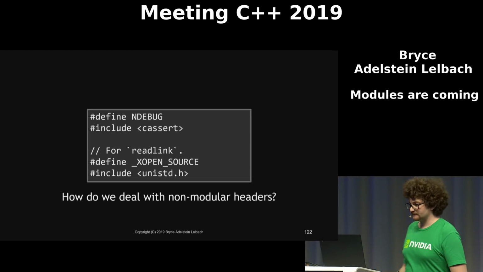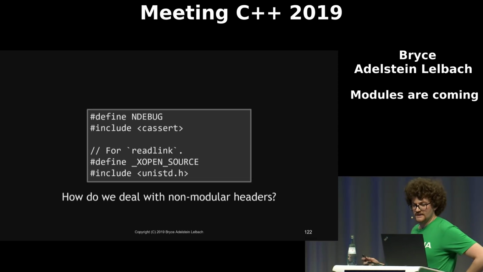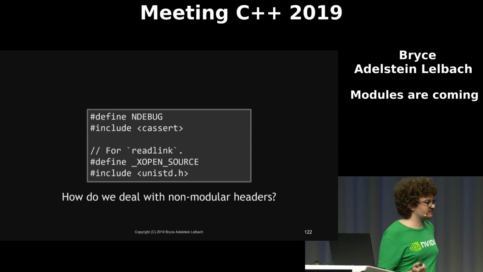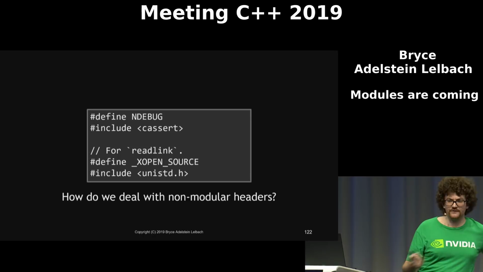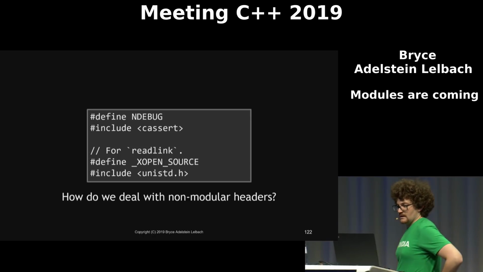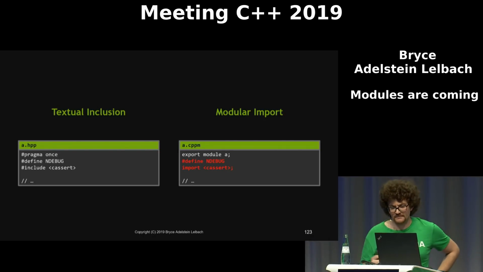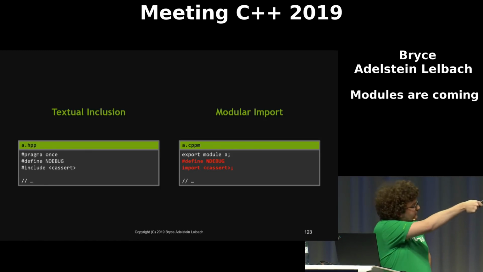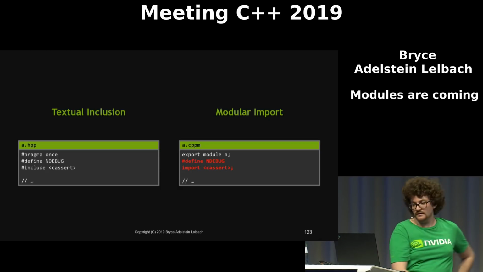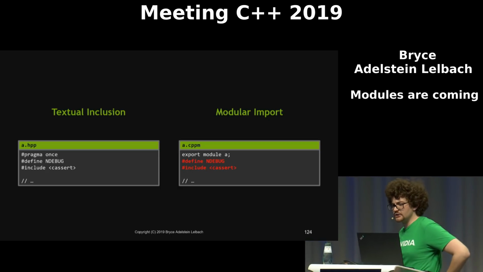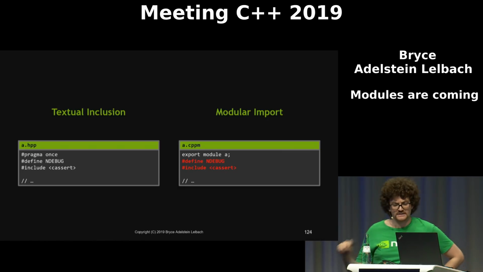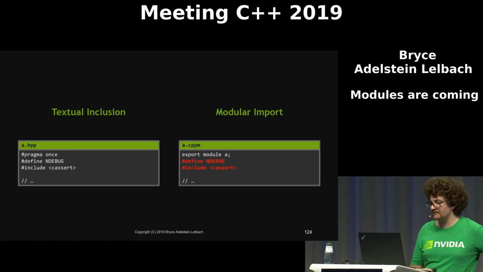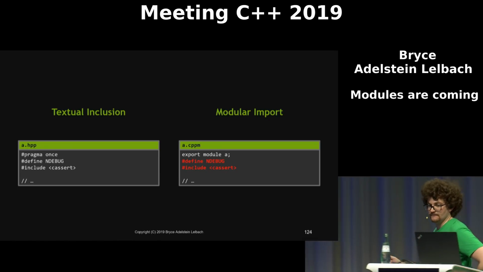non-modular headers? By that I mean headers that are inherently textual, like assert, or some of the POSIX headers that ask you to define macros before you include them. We can't import them because these headers are not modular. They're fundamentally textual. So just trying to import cassert will not work. And we could include them, but this is problematic because, as we're going to discuss in a moment, modules own their declarations. And we probably don't want to take ownership of all the symbols in cassert.